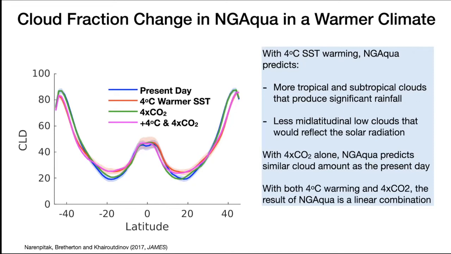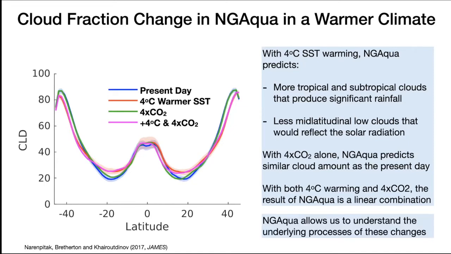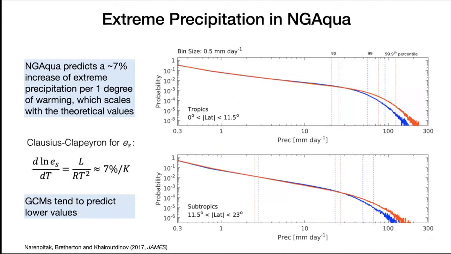This is another way of running the simulations and doing the tests, in order to use more complicated models to help us understand our current and future climates. And we can dig deeper into other cloud systems in the model to understand the cloud processes. I've mentioned extreme precipitation, so I want to show you what NG Aqua suggests about extreme precipitation.